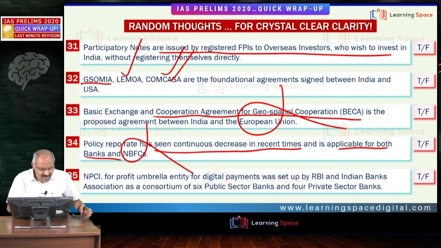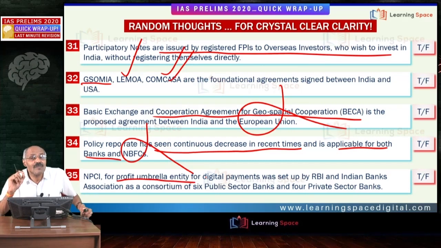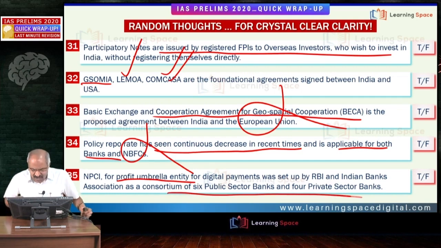Look at the next statement, NPCI, that is not for profit company. Please correct the statement. There is a mistake at the beginning. NPCI, it is a not for profit company, and it is the umbrella entity for digital payments. It is promoted by RBI and Indian Banks Association as a consortium of 6 public sector banks and 4 private sector banks initially.